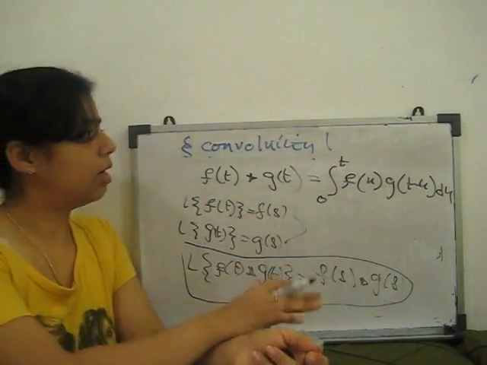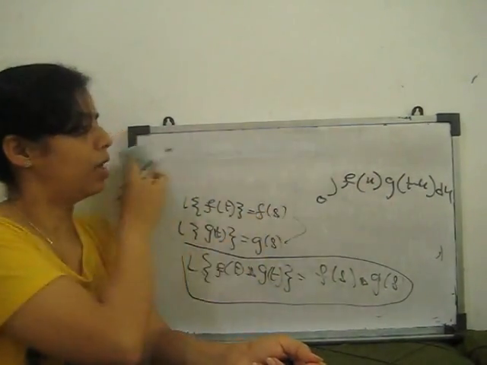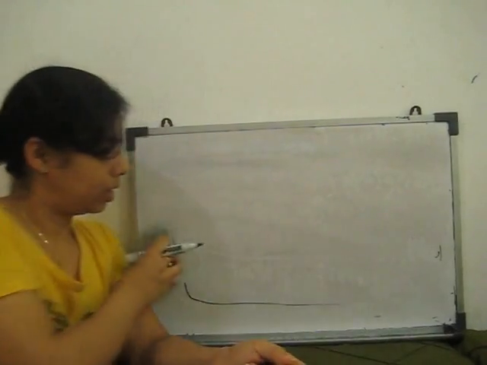Next is the initial value theorem and final value theorem. So let us see what the initial value theorem is.